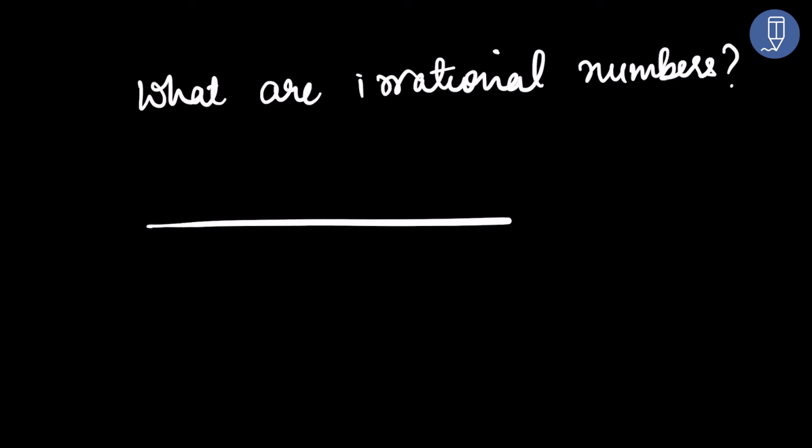In this video, we'll study what irrational numbers are. So, we'll have a complete understanding about what are irrational numbers. Now, all of you are familiar with the number line. The number line is divided into two equal parts by the number 0. The right hand side is positive numbers and the left hand side is negative numbers.